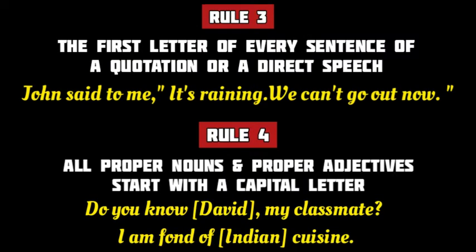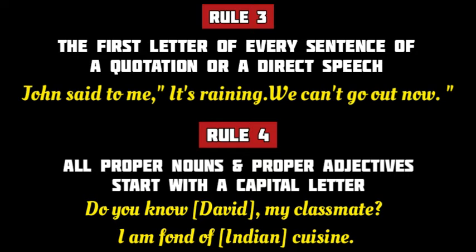According to rule number 3, the first letter of every sentence of a quotation or a direct speech is always capital. Here the statement under quotation consists of 2 sentences. "It's raining and we can't go out now." And both these sentences of the direct speech start with the capital letters I and W respectively. So do not start a sentence of a quotation with a small letter.